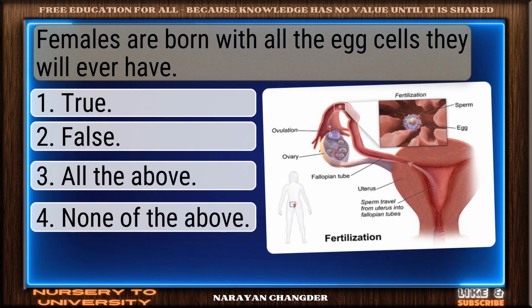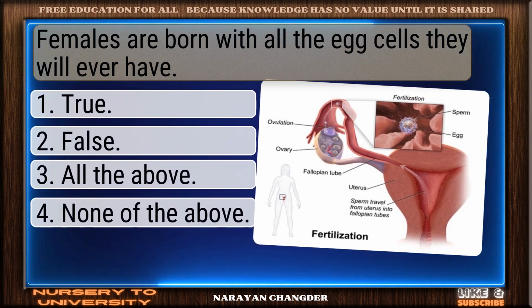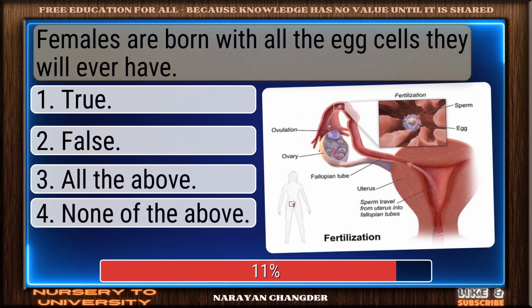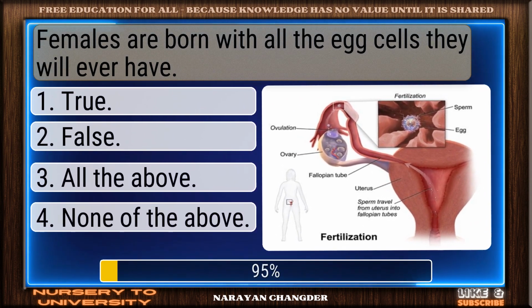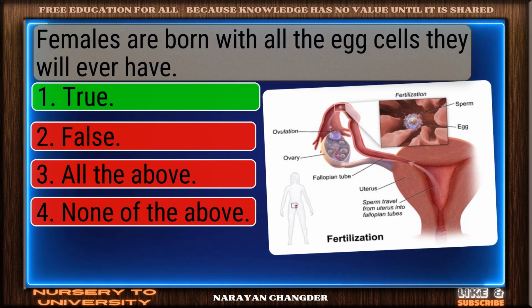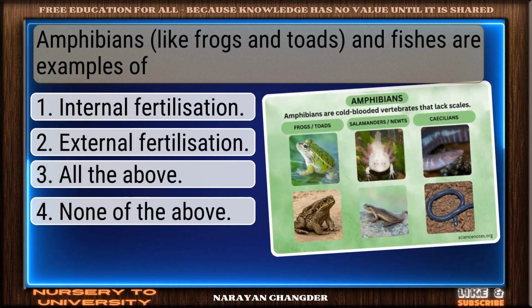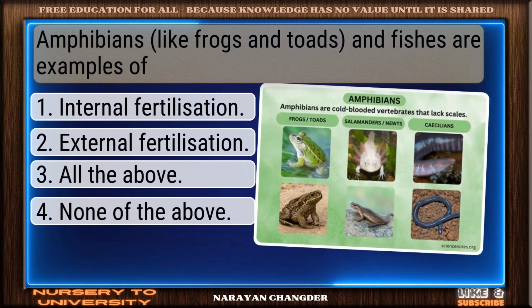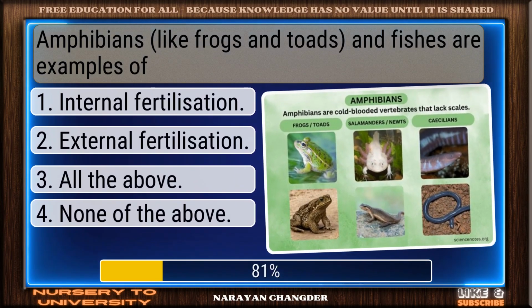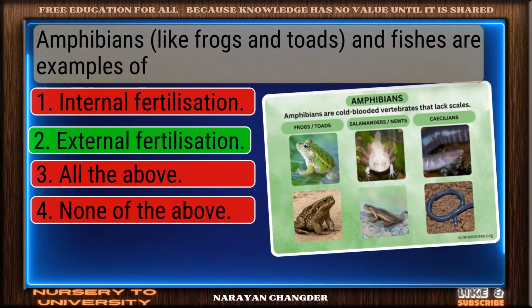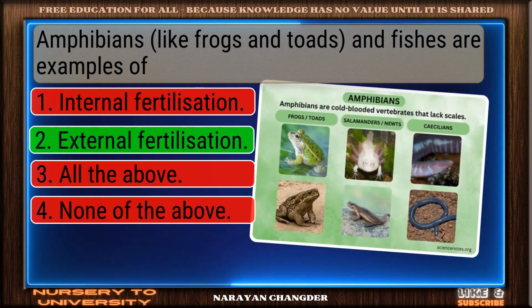Females are born with all the egg cells they will ever have. Correct response. True is the most accurate answer. Amphibians and fishes are examples of. Perfect. External fertilization is the correct choice.